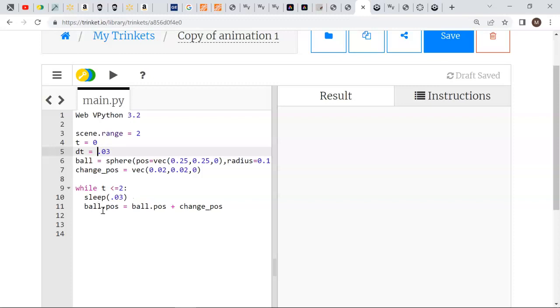So now, among the repeating lines, I need to make time pass. So in addition to sleeping for a little bit of time, I need to say that now the time has increased by an amount equal to dt. If I don't do that, then a bad thing will happen. And maybe I'll show you that at the end.